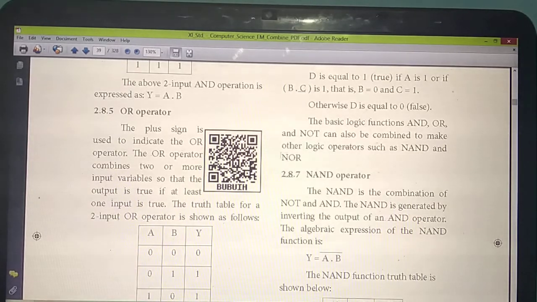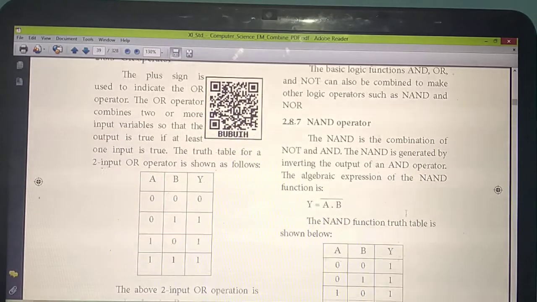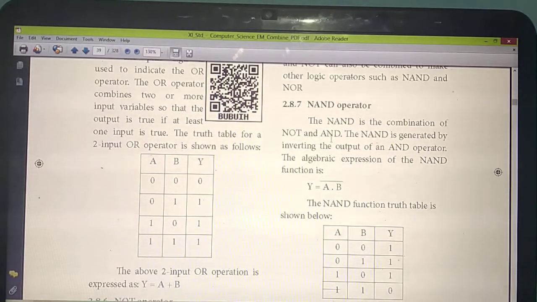The NAND operator and the NOR operator. So what are the operators you are going to find out? NAND, N-A-N-D, and NOR. Already you have studied about 3 operators: AND, OR and NOT. You are going to combine these 3 operators and create 2 new operators called NAND and NOR. Understand? Listen carefully.